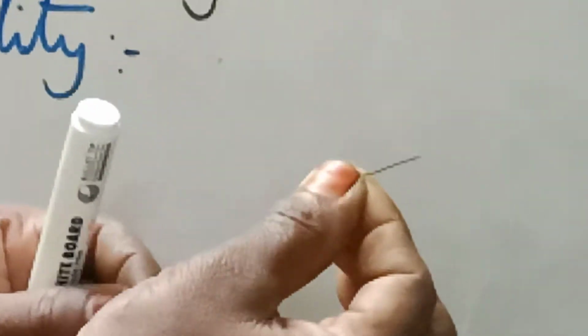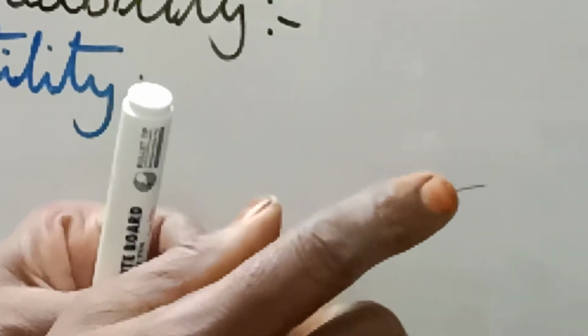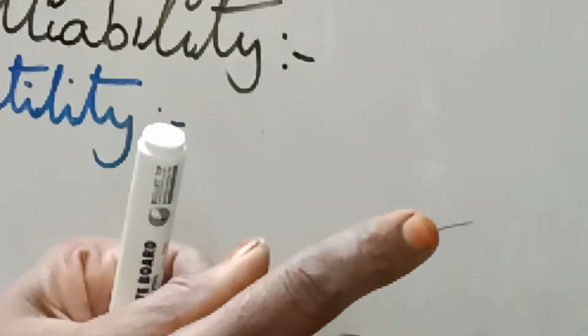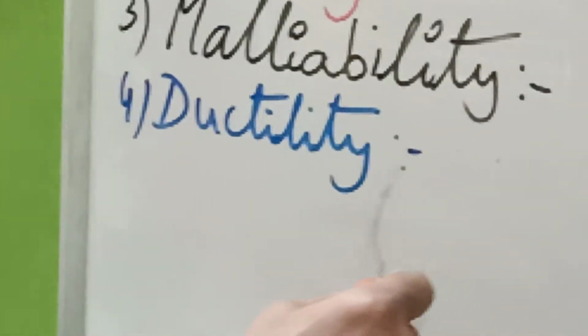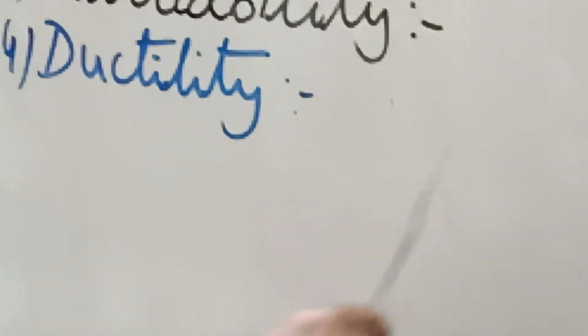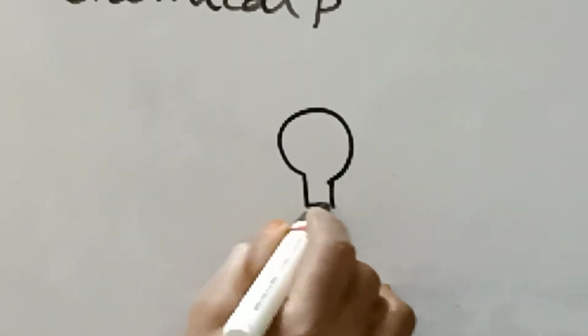Gold, silver and copper, especially in copper cables. Even aluminium cables are drawn into very thin wires. That property we call the ductile property, drawn into very thin wires. Let us take the bulb.